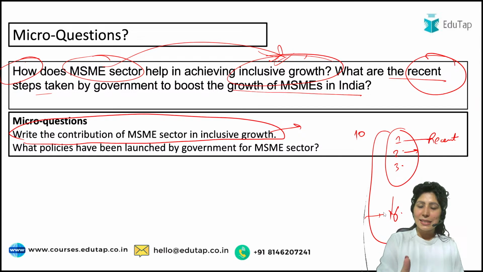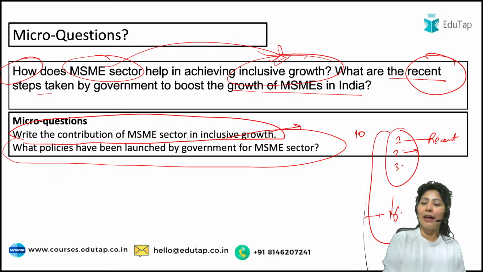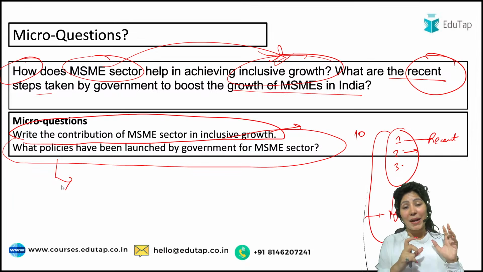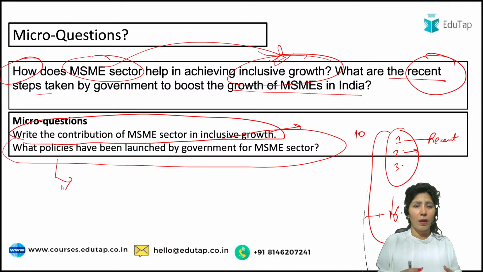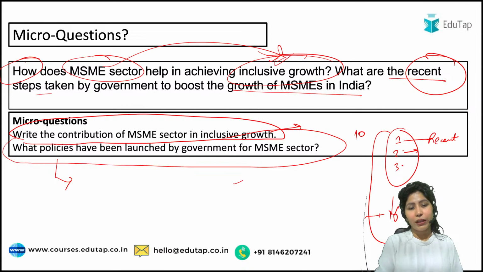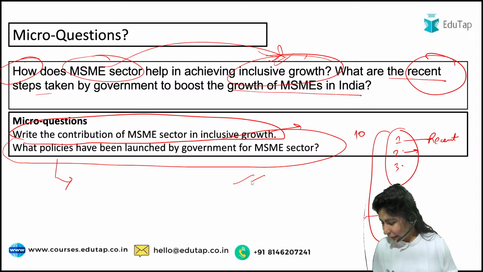So here in the second part, what is your micro question? What policies have been launched by the government for the MSME sector? And by policies, I mean policies by ministries, policies by the state government, or even the budgetary allocation, or if some new portal or new scheme has been launched to help the MSME sector. All these will be talked about. I hope both the micro questions are clear here. Any doubts with regards to this?